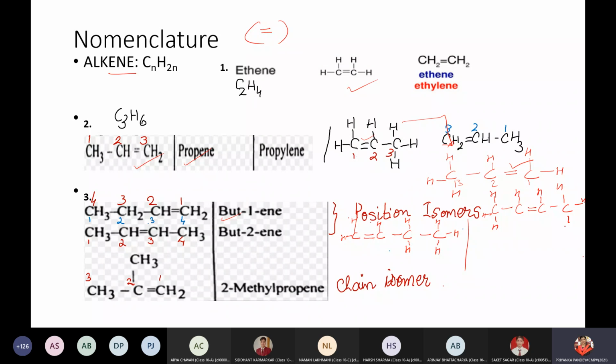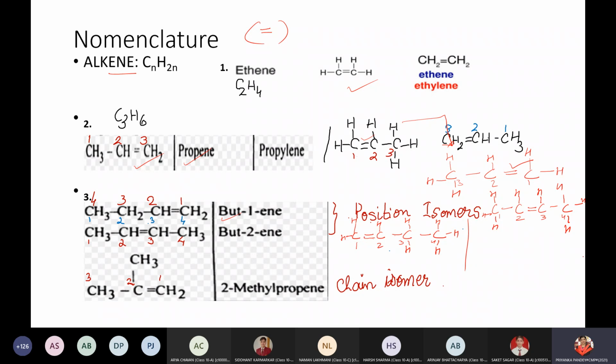So when we are going to have the structure, as you can see, there are 4 carbon atoms, and I start numbering 1, 2, 3, 4. Thank you, Saket, you can mute yourself. Children, when we are going to talk about the numbering, we have to start where the double bond or triple bond is present.